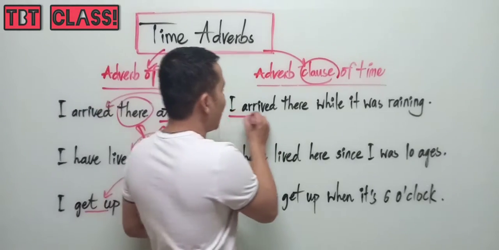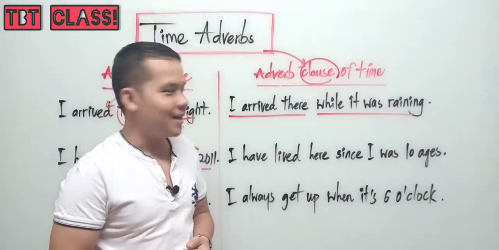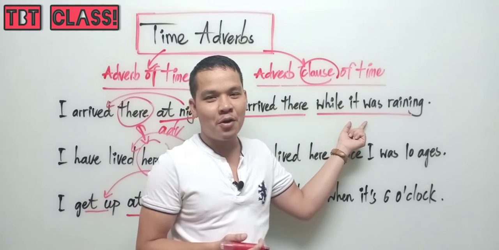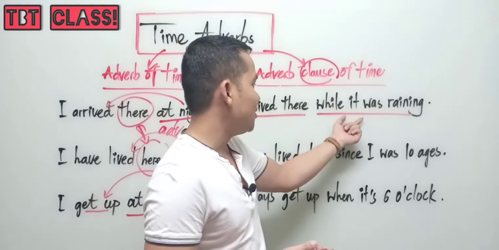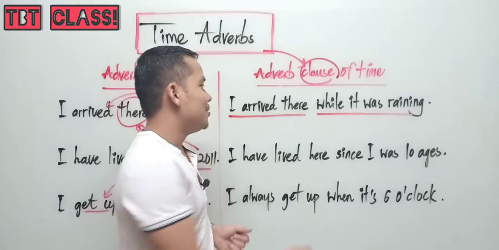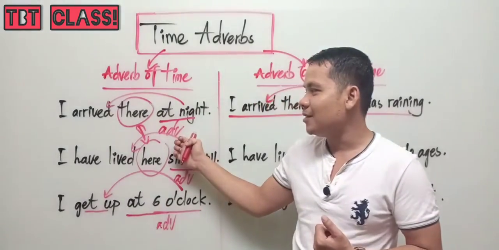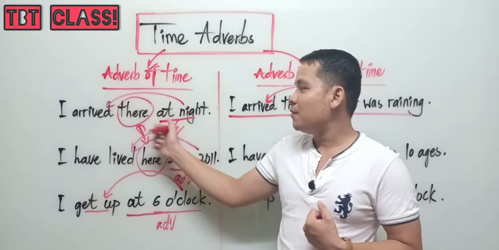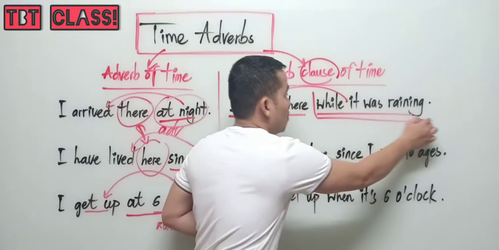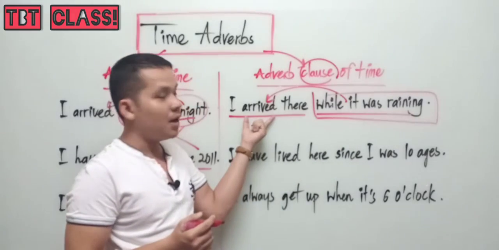I arrived there while it was raining. This one, while it was raining, is not a phrase. Of course, it is a sentence or clause, a dependent clause, or we call it an adverb dependent clause. This dependent clause, we call adverb clause. Yes, that's simple. This sentence also modifies arrive. It's not different from the earlier one, but that one only talked about phrases, and this one refers to a sentence or clause. We use this clause to modify the verb here, arrive.